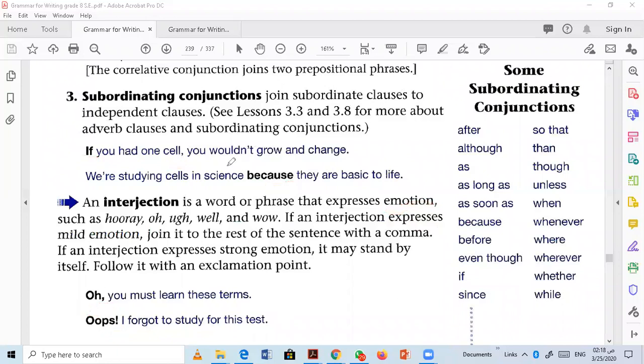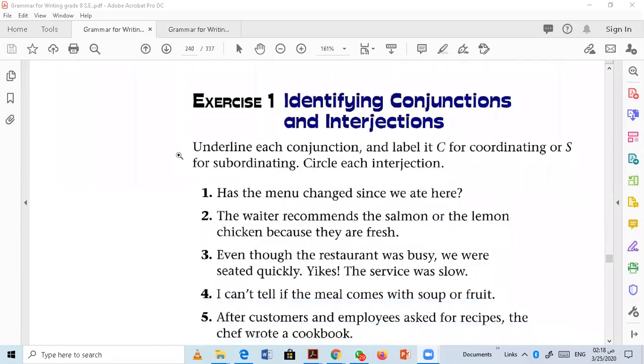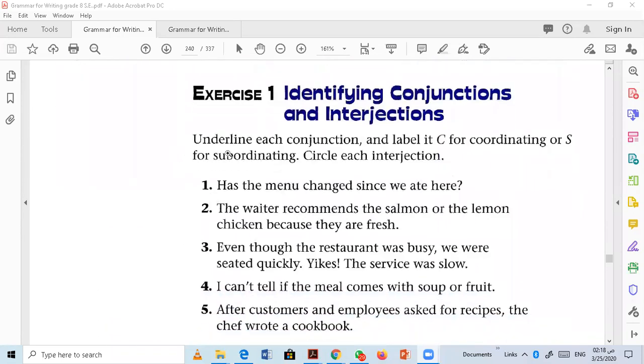Next part, let's go for the exercises. Exercise number 1: identify conjunctions and interjections.